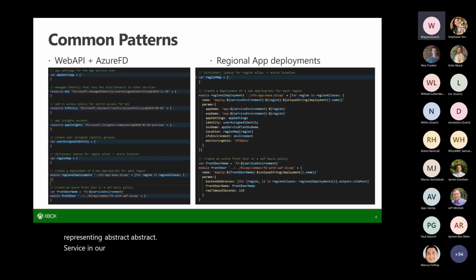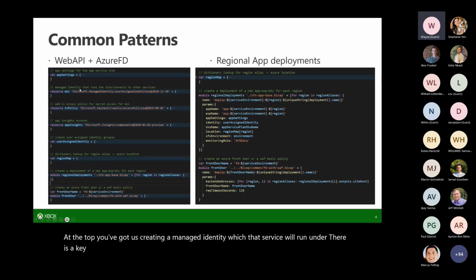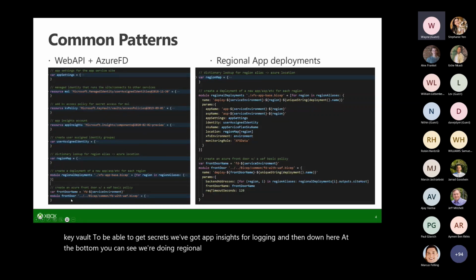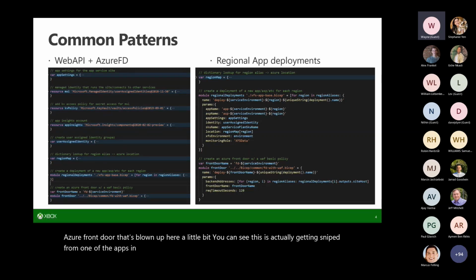So looking at this example here, what we see at the top is us creating a managed identity, which that service will run under. There's a key vault policy we'll set up where that managed identity will have access to that key vault to be able to get secrets. We've got app insights for logging. And then down here at the bottom, you can see we're doing regional app deploys and then putting it all behind an Azure Front Door. That's blown up here a little bit. You can see this is actually snipped from one of the apps in the Xbox feedback services.